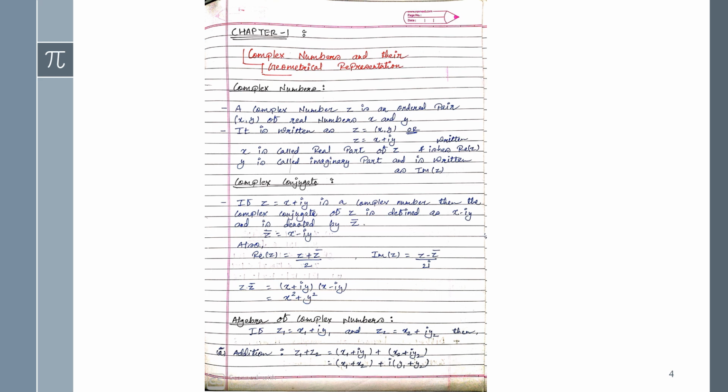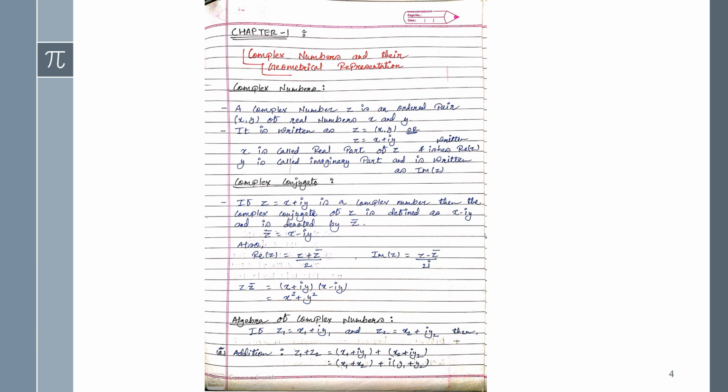A complex number z is an ordered pair (x, y) of real numbers x and y. It is written as z equals (x, y), or else we can denote it as z equals x plus iy. So here we have both notations.